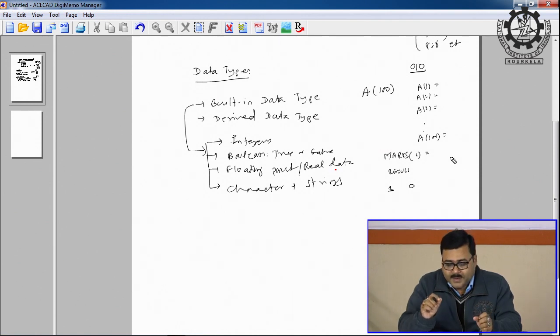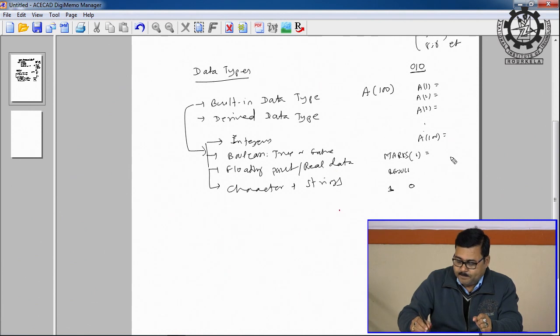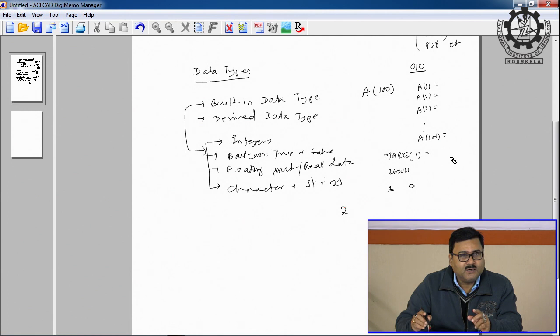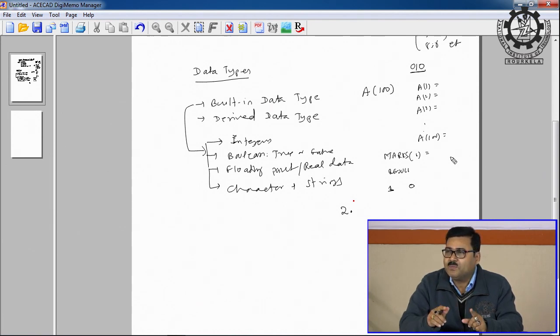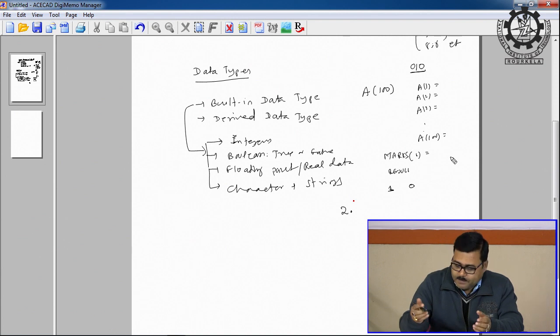To make it more concise, for example, write 2. Is 2 an integer or real? Integer. Everybody agrees? Is 2 point an integer or real? Real. See, the value remains the same, but the representation is different. This is what is called conciseness. If I don't want to change the value of the data, I may take it as an integer or as a real.